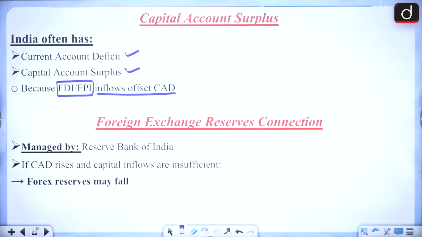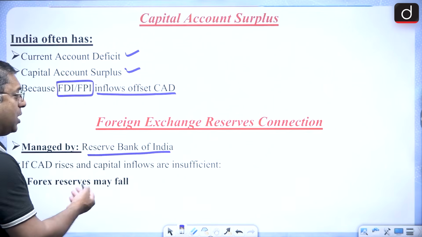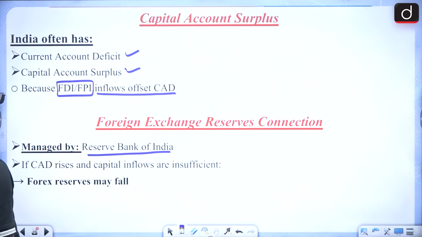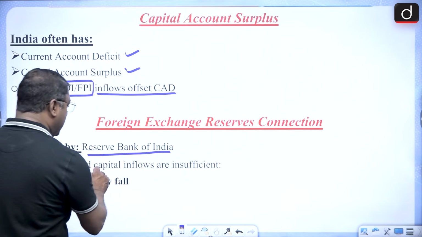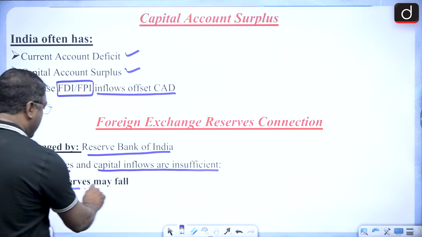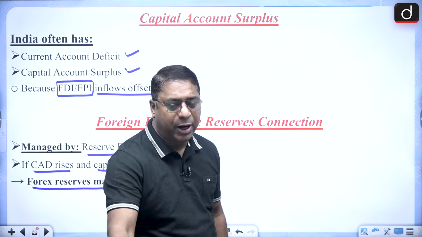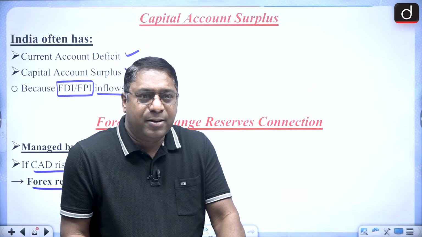And foreign exchange reserve is managed by the RBI. We all know RBI is the custodian of foreign exchange reserve. And if the current account deficit rises, then the capital inflows are insufficient, and the foreign exchange reserve will fall. Got it?